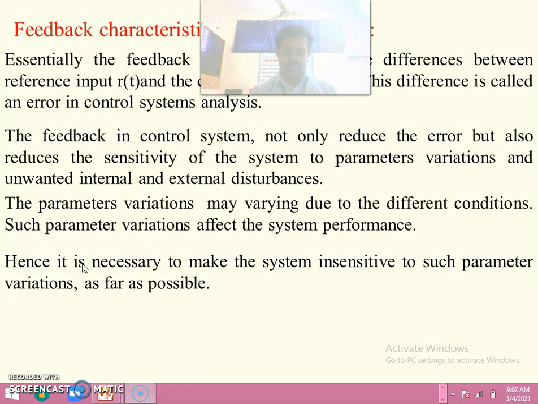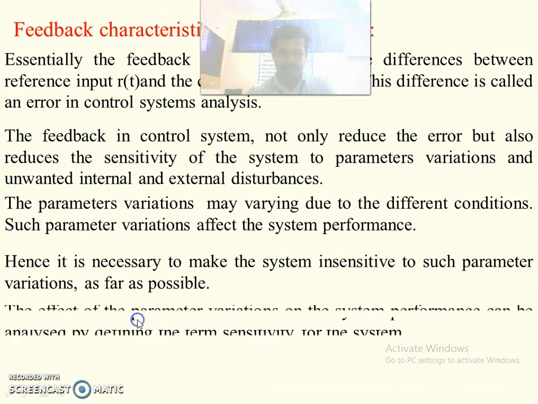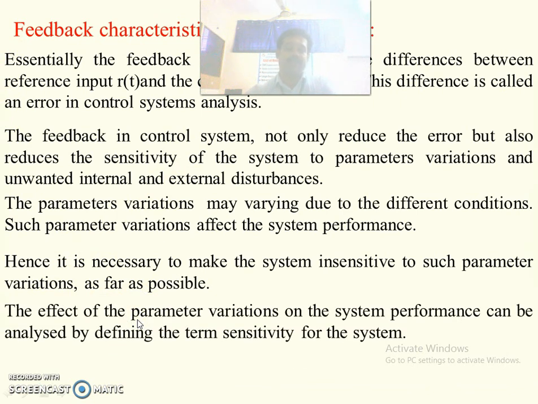Since the parameters are affected due to this external and internal disturbance, we must make the system insensitive to these parameter variations. The effect of the parameter variation on the system performance can be analyzed by defining the term sensitivity of the system. By using sensitivity, we can analyze the system performance.